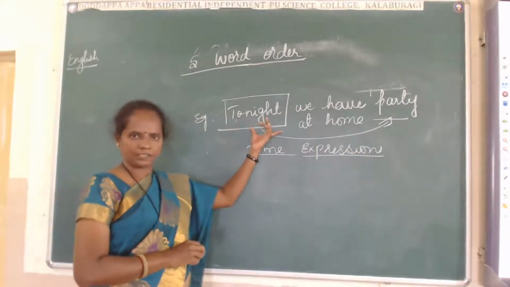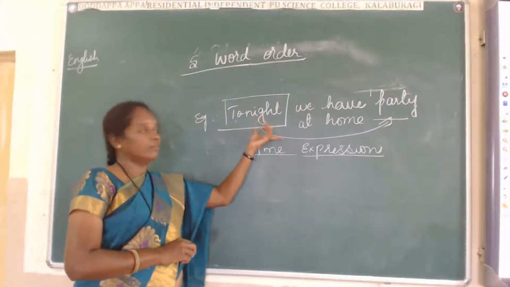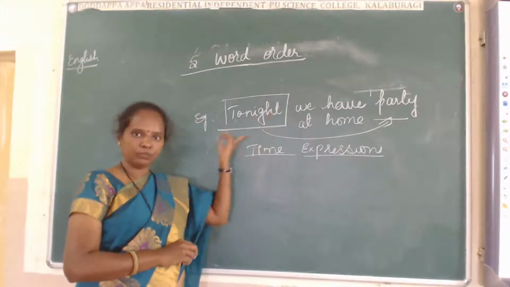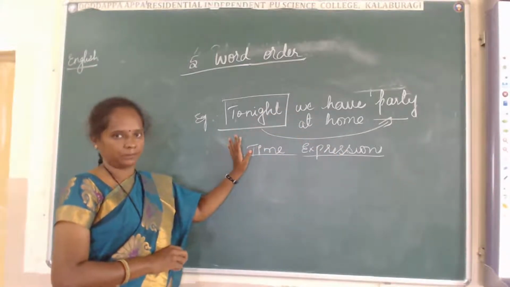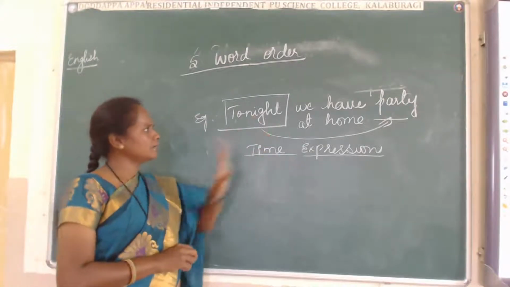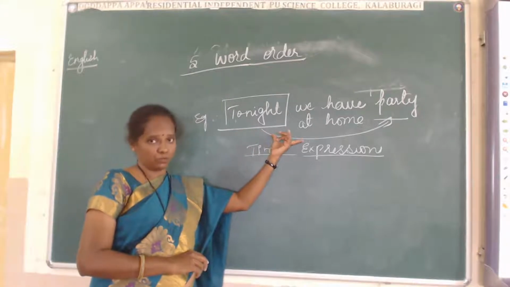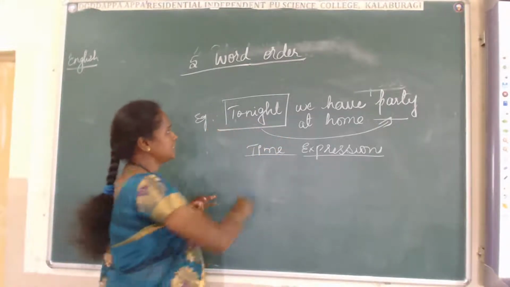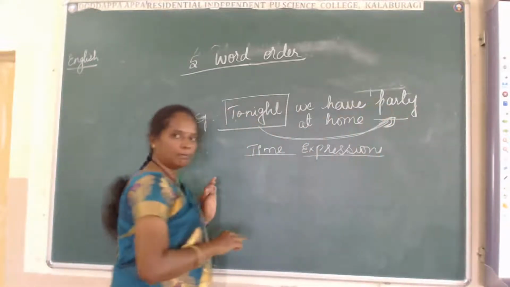This is also right. I'm not telling this sentence is wrong. But this is word order. Where to place the words in a sentence, that is most important here. Tonight we have a party at home. This sentence is right, and it gives meaning also. Then also what happens? A word should be in a particular place.